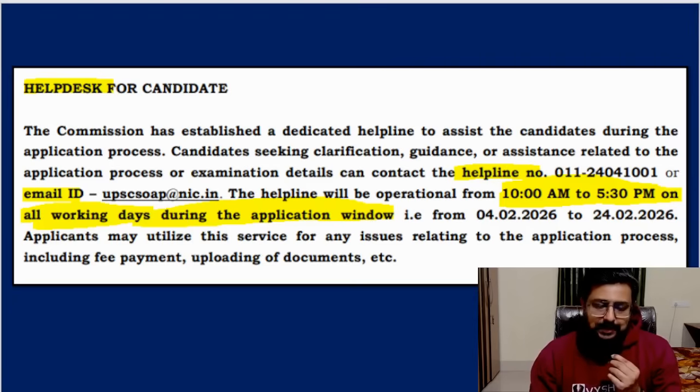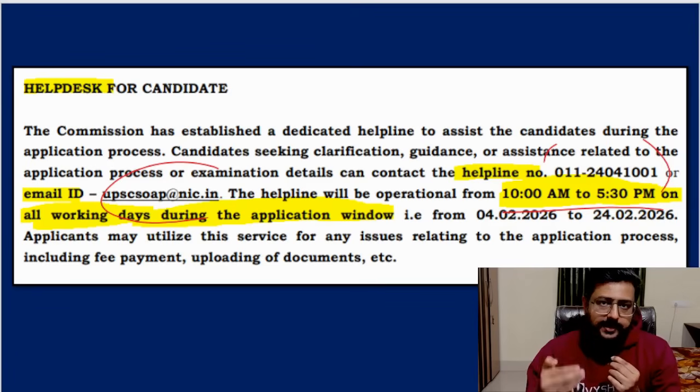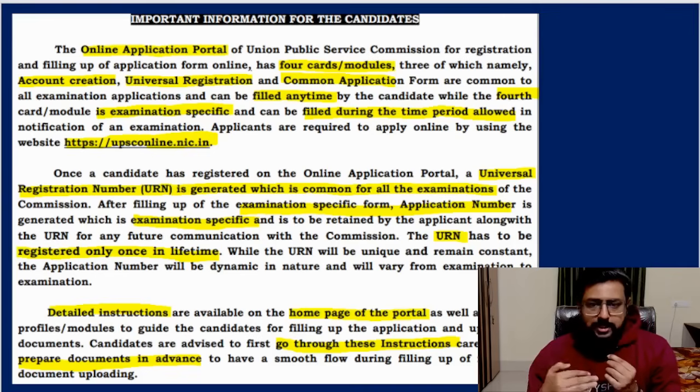This is the special help desk line which is opened just for these 20 days. Okay, this is the phone number, and 10 a.m. to 5:30 p.m. on working days you can call them, and this is the email ID. So if you have any queries, keep calling them one day, two days, three days, and if still no response, drop an email, so that later when you have to claim or justify something, you can say I tried calling, you didn't attend, I gave my query here, and finally I filled as per the knowledge which I have. Okay, so for that you have to send the mail proof with all the screenshots or whatever you want to argue with them.